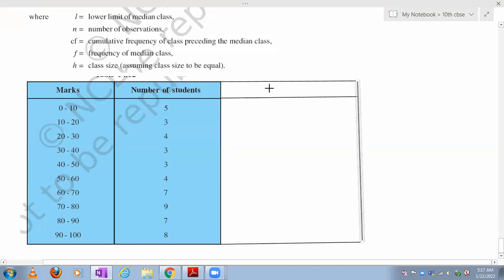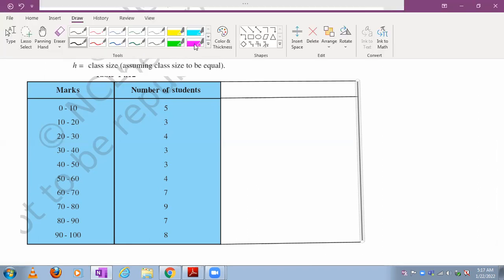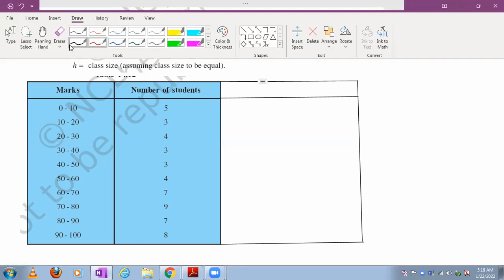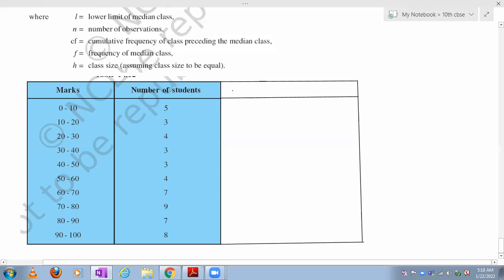Actually, LCF you'll write is enough, we don't need to write anything more here. So 3 columns is enough for this. Less than cumulative frequency, LCF.